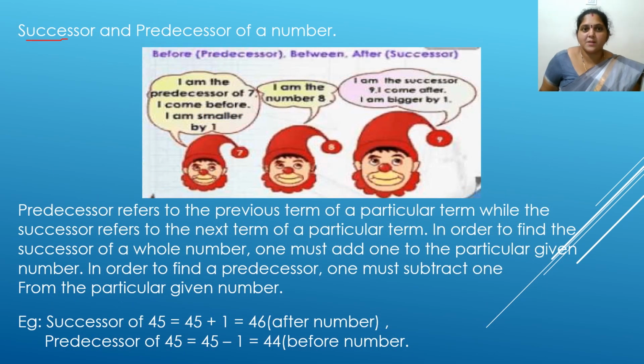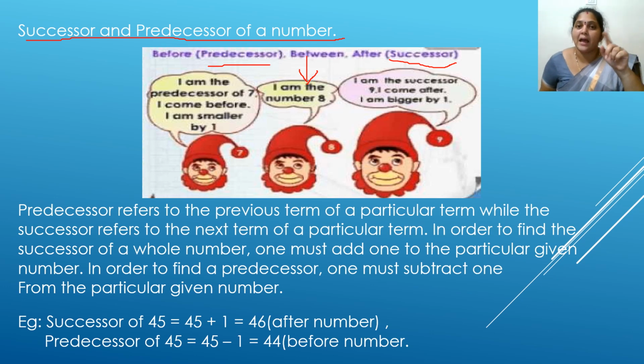Now we'll see what is meant by successor and what is meant by predecessor of a number. Successor means always a step ahead. Predecessor means you'll be a step behind. So if you observe, predecessor means before the number, successor means after the number, and between is the number you are looking for the successor and predecessor of. And the number in between here is 8. For 8, we are going to see our successor and our predecessor.